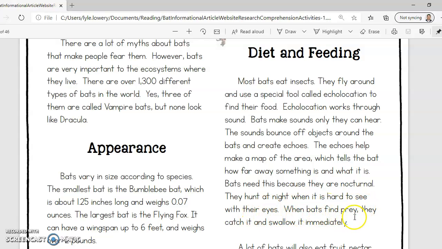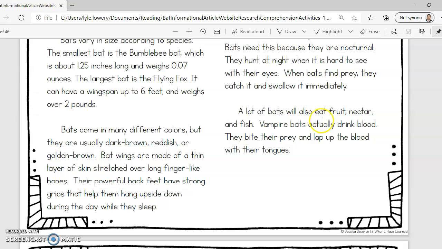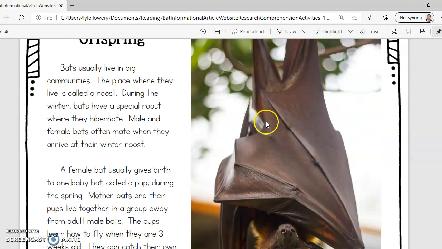When bats find prey, they catch it and swallow it immediately. A lot of bats will also eat fruit, nectar, and fish. Vampire bats actually drink blood. They bite their prey and lap up the blood with their tongues. And they're actually really small, and they don't live in Texas, so you don't have to worry about that. They live in South America.